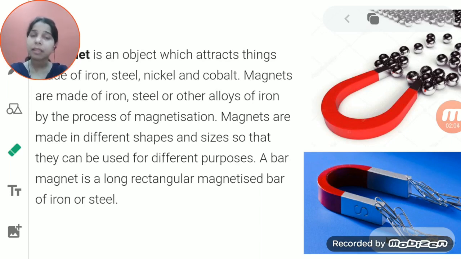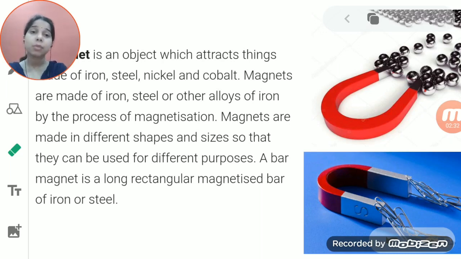So the first thing that comes into your mind when I say magnet, this is a magnet. This object is a magnet. You will say that it is a thing which attracts objects towards itself. In Hindi we say magnet as chumbak. So chumbak is the thing which attracts other objects towards itself. That is known as a magnet.